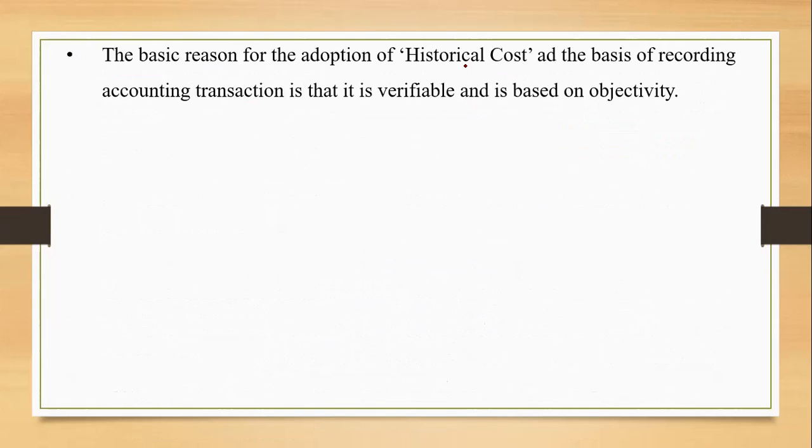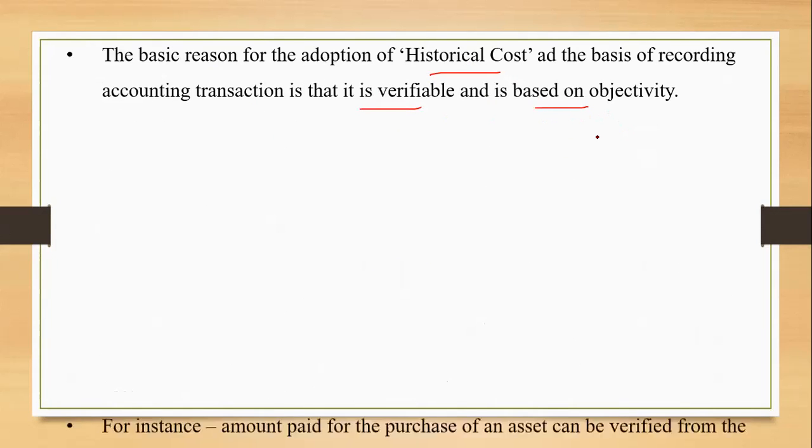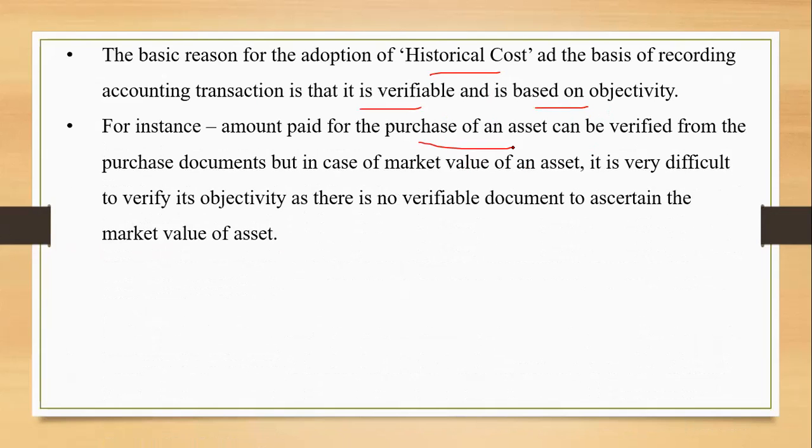The basic reason for adoption of historical cost also is the same, because the cost that we have paid is verifiable and it is based on objectivity. If you talk about purchase of an asset, the purchase documents that we have can act as a proof. Those are available to verify the things, that so and so asset was purchased on so and so date. We have already gone through the justification of the historical cost, the same thing, right? Because we have the proper records and documents with us, we should stick to the historical cost, not the market price, because market price will be variable in nature and it is not verifiable.